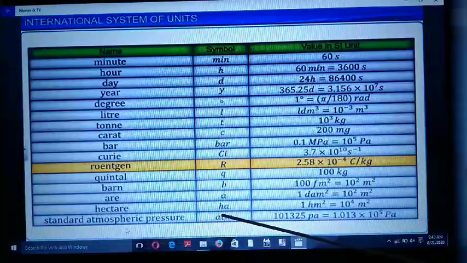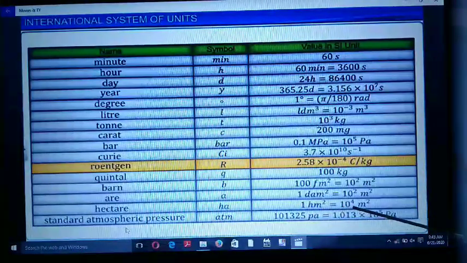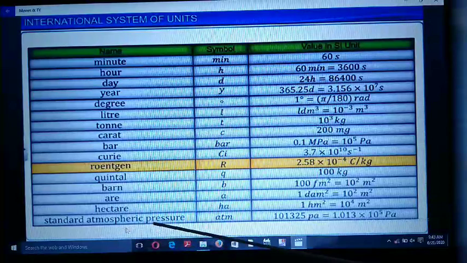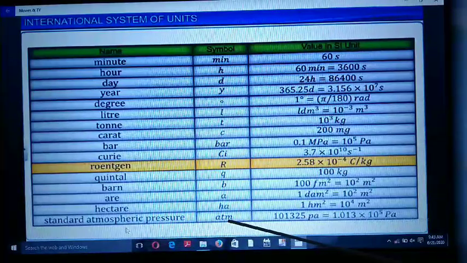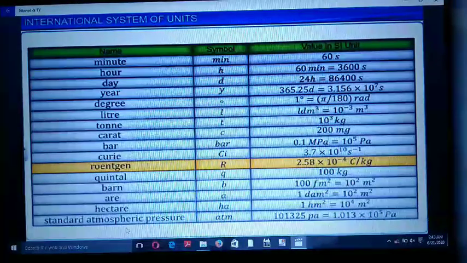Hectare. Its symbol is ha. 1 hm square is equal to 10⁴ meter square. And last, standard atmospheric pressure, atm, is its symbol. And 1 atm is equal to 1.013 cross 10⁵ Pascal.